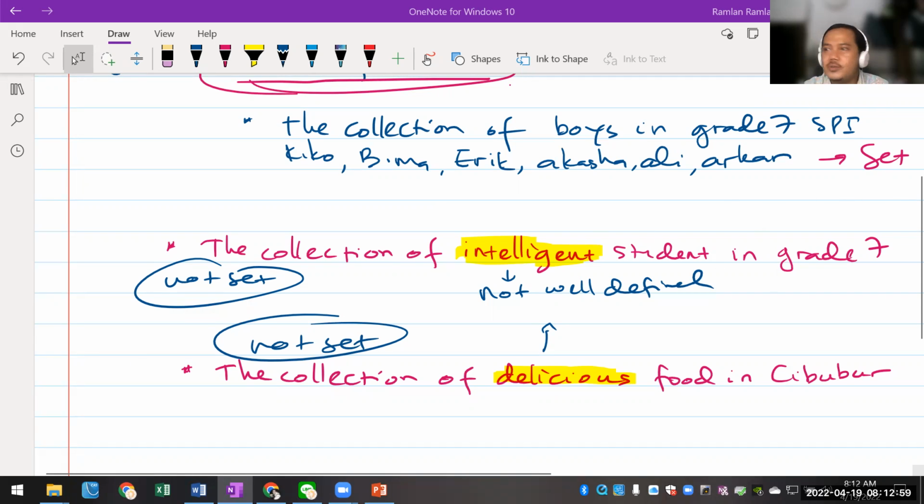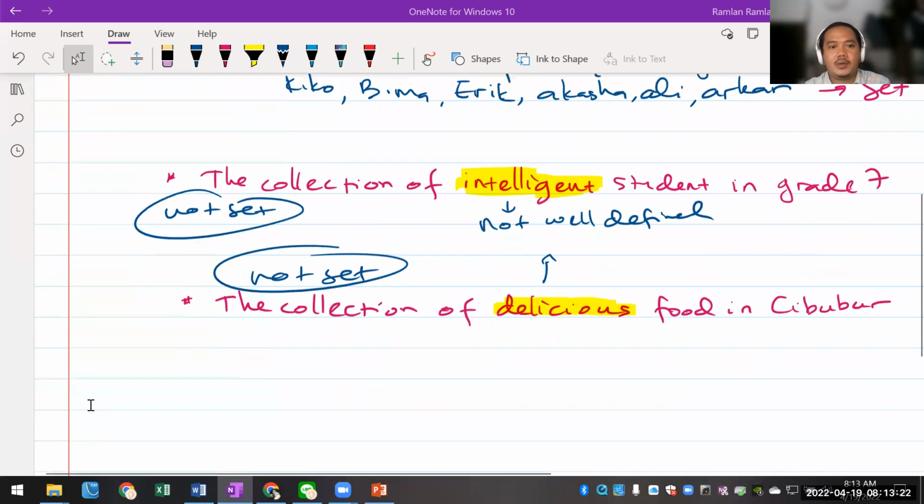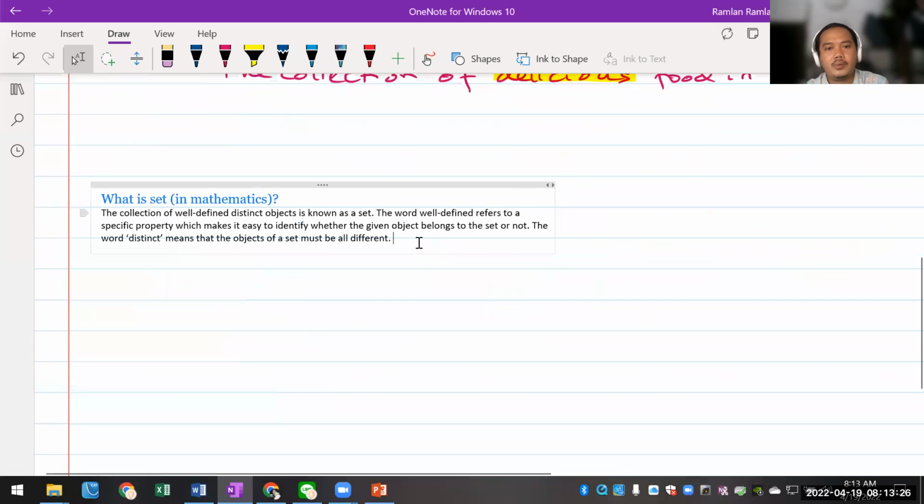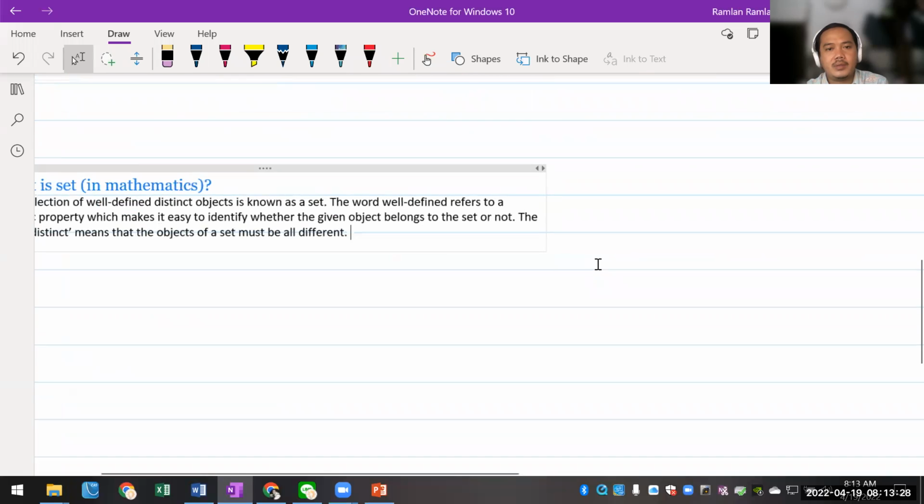Okay, I'm gonna go to the next explanation about set. So maybe I'm gonna make a conclusion, guys. So let's make a conclusion of what we call a set. Okay, so I'm gonna copy paste here actually. Okay, here we go. I'm gonna copy that. I'm gonna show it to you guys. Okay, maybe it's a little too small.